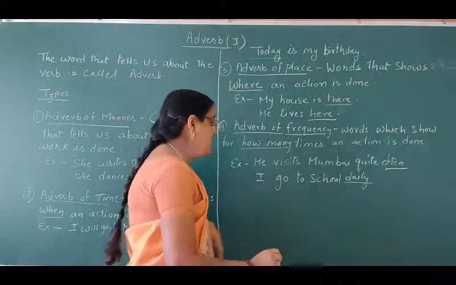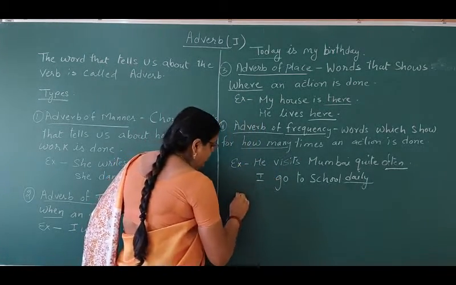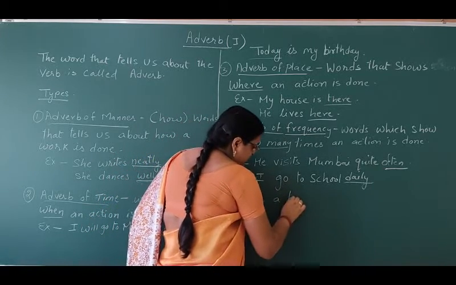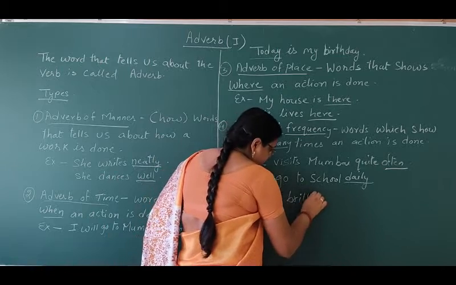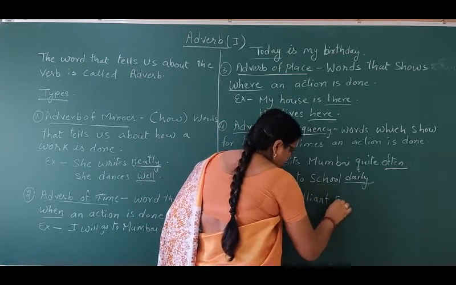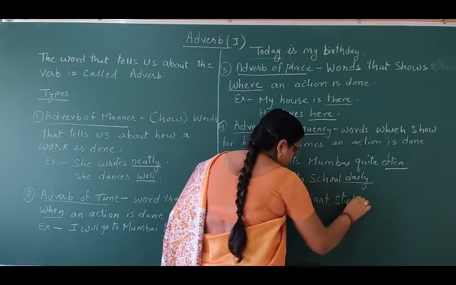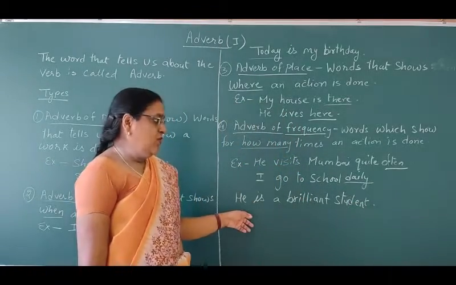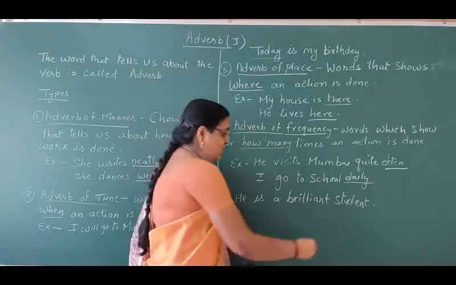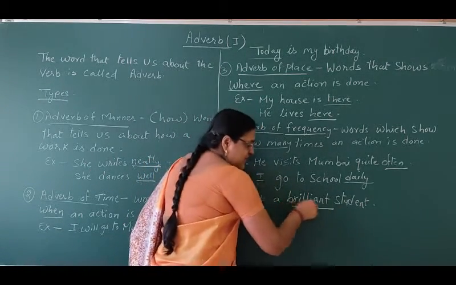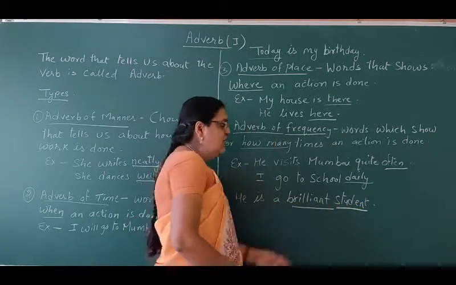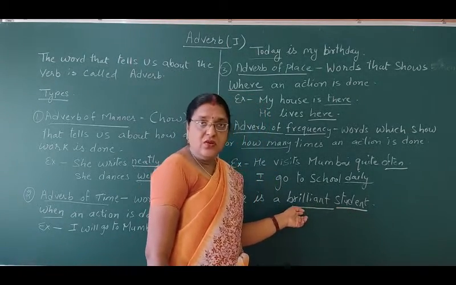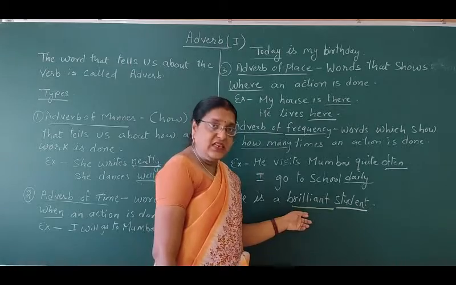Take for example, if I write, he is a brilliant student. Where is the adjective? Here, student is the noun, and brilliant is qualifying the noun. So this is the adjective.